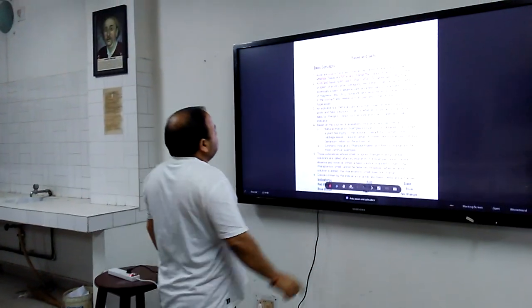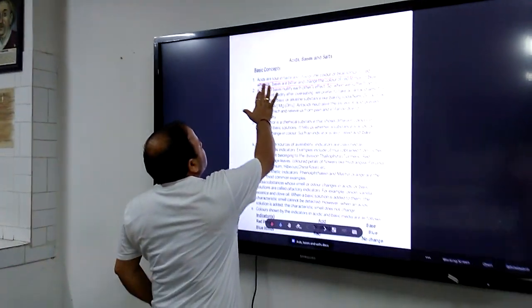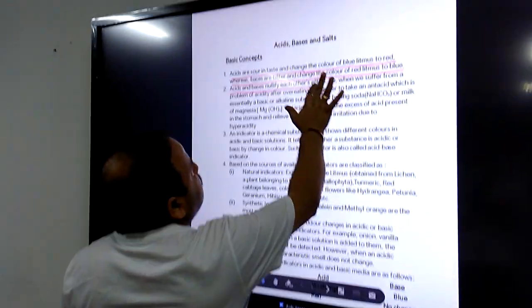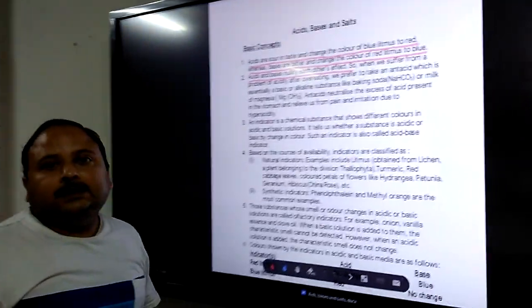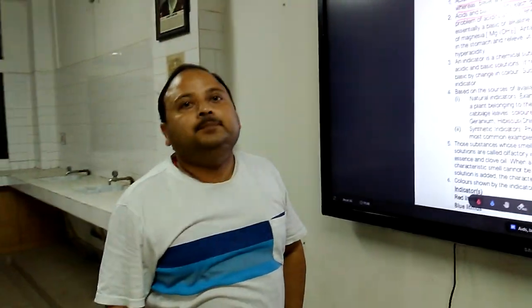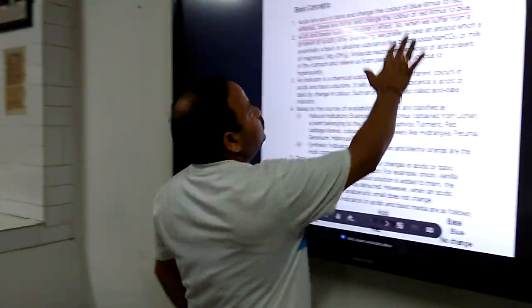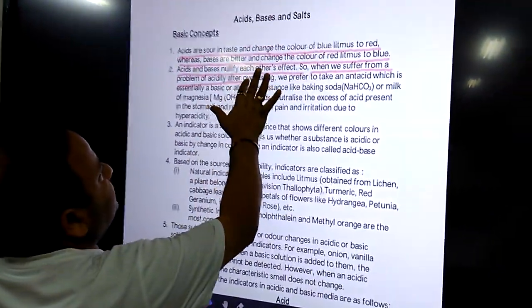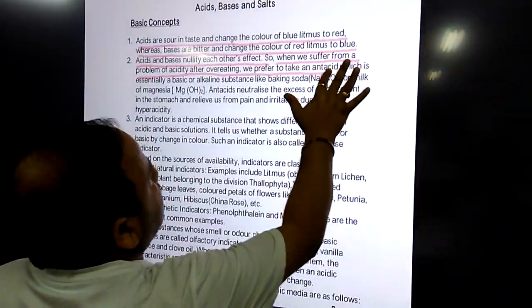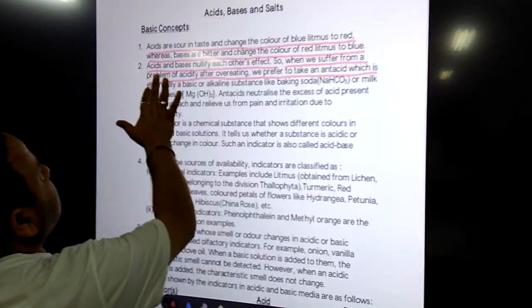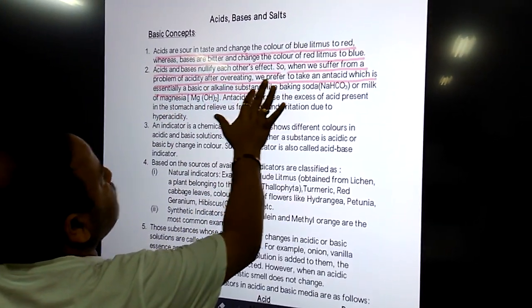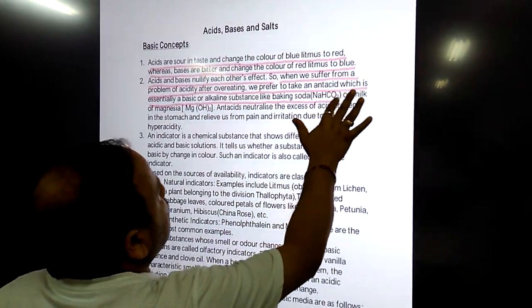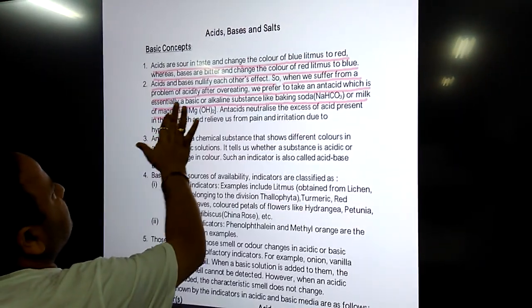Now the second point. Acids and bases nullify each other's effect. Means acids neutralize bases and bases neutralize acids. So when we suffer from a problem of acidity after overeating, we prefer to take an antacid which is essentially a basic or alkaline substance like baking soda or milk of magnesia.